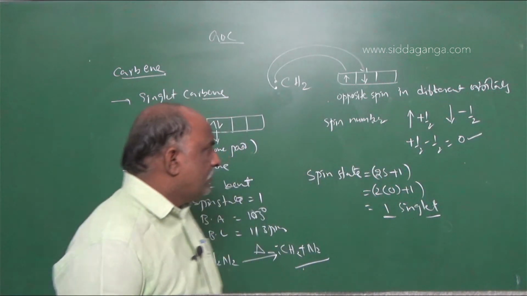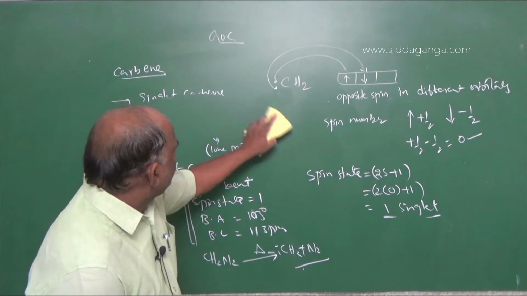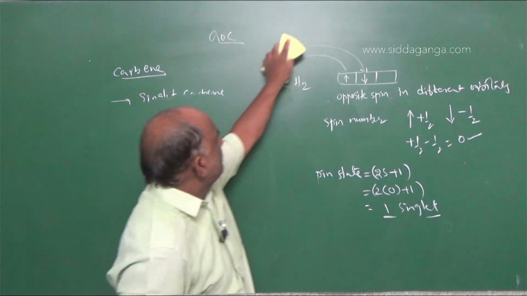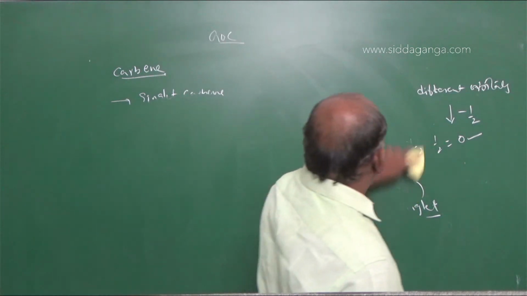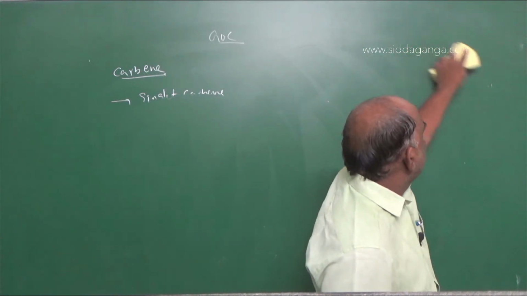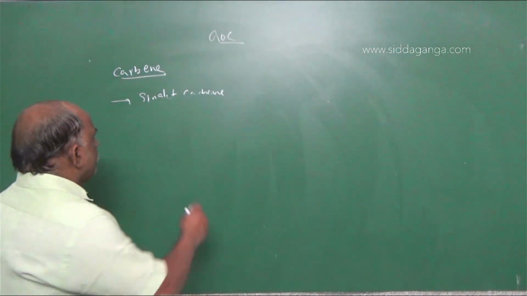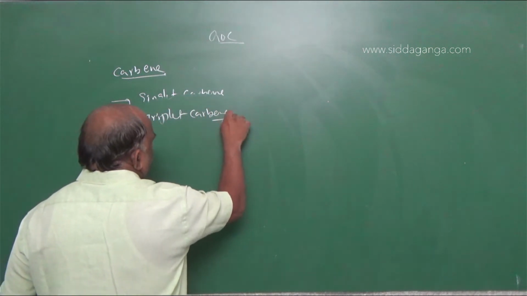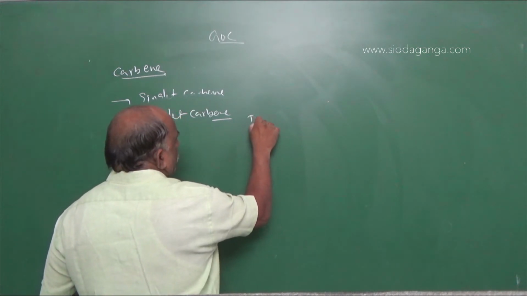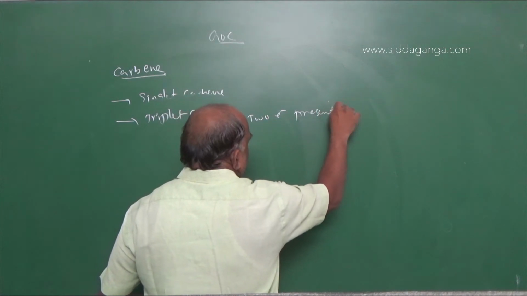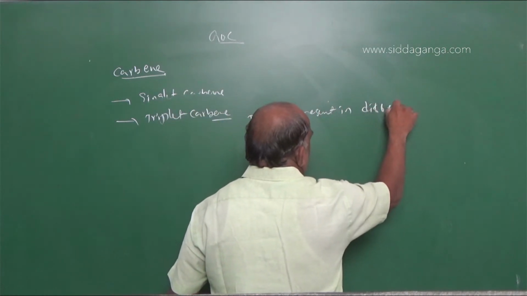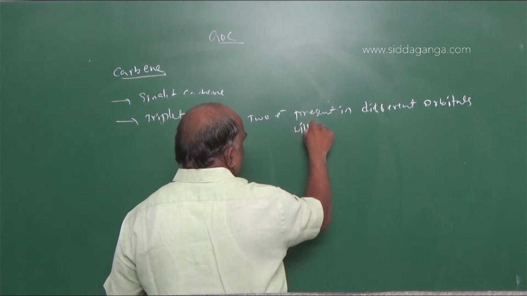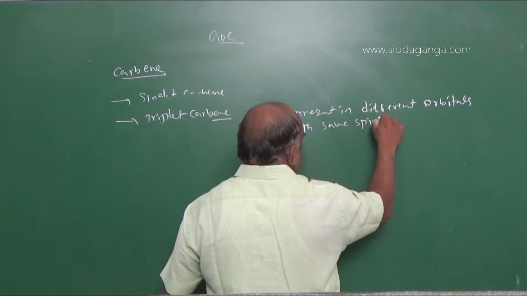And the next one is triplet. What is a triplet carbon? Triplet carbon has two electrons present in different orbitals with the same spin.